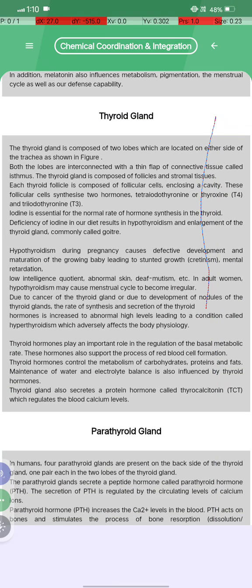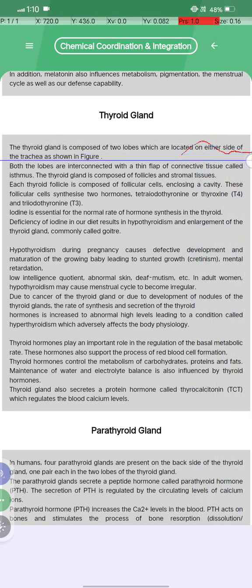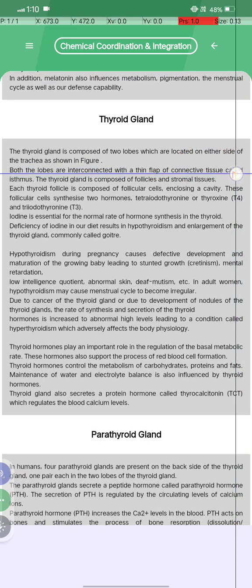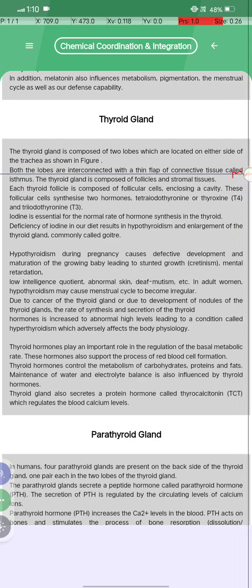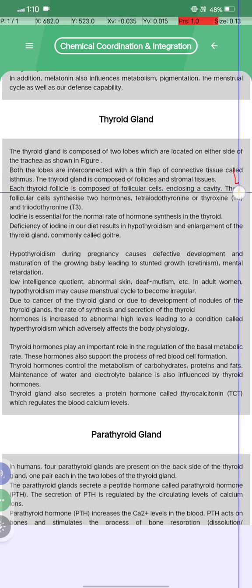फिर हमारा थायराइड ग्लैंड क्या होता है? Thyroid gland is composed of two lobes which are located on either side of the trachea, as shown in the figure. Both lobes are interconnected with a thin flap of connective tissue called isthmus, and the thyroid gland is composed of follicles and stromal tissue.